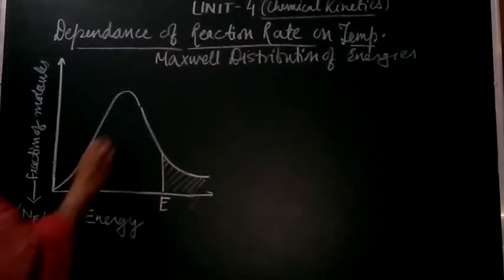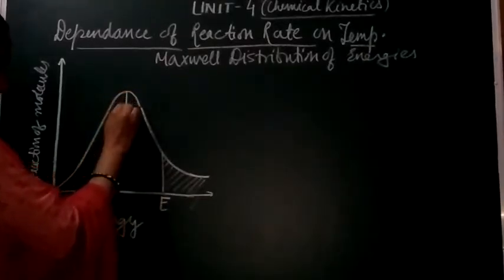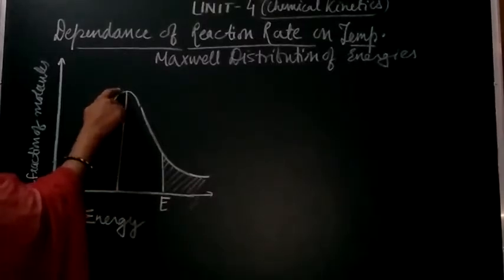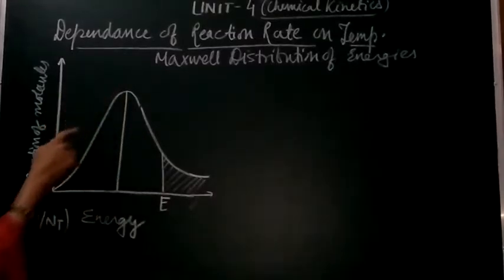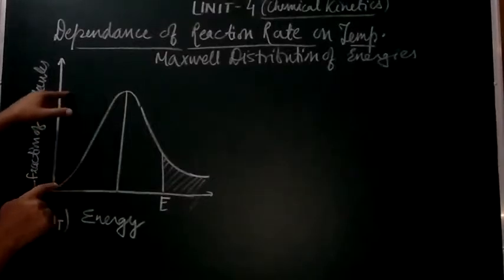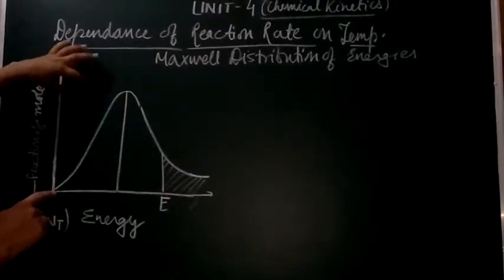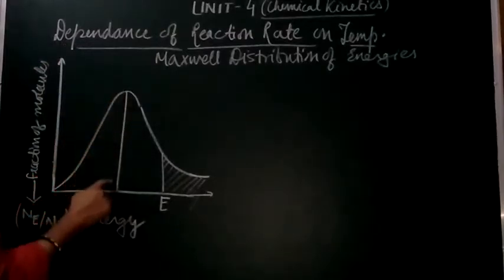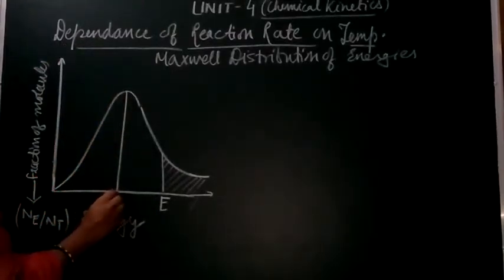Now the peak, this one, is the fraction of molecules. Here we have the maximum fraction, or the more number of molecules. So possessing this definite amount of energy is the most probable kinetic energy.